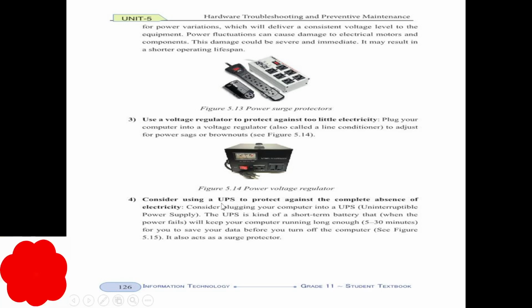The other is to consider using a UPS, an uninterrupted power supply. Laptop computers have a battery, but desktop computers do not. For desktop computers, we can prepare an additional device, the UPS, which works like a laptop battery for 5 to 30 minutes.